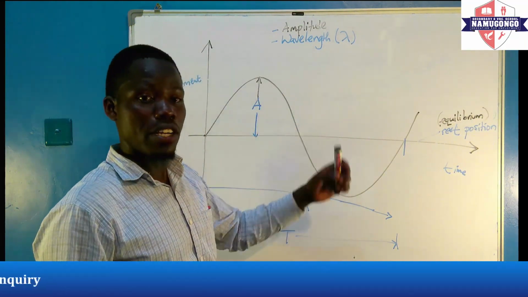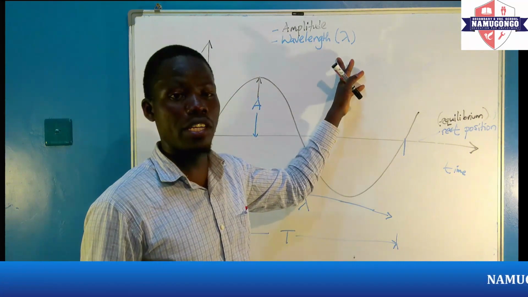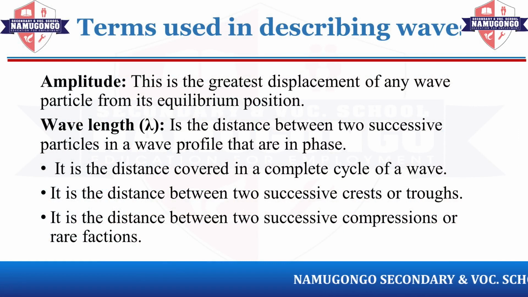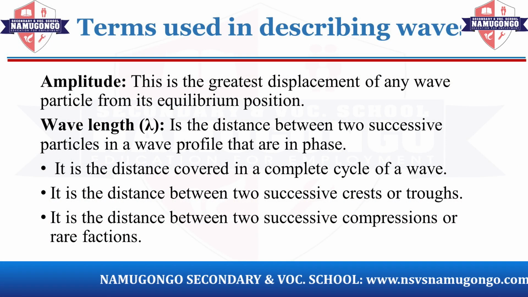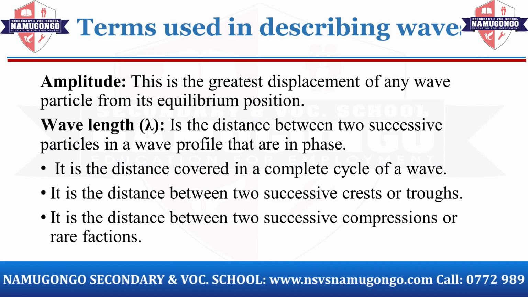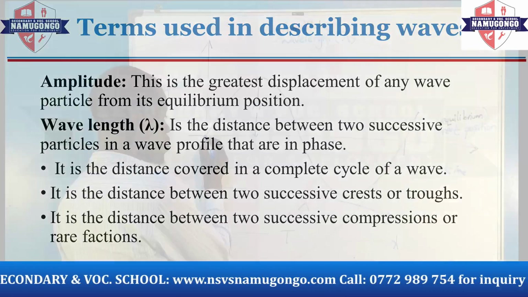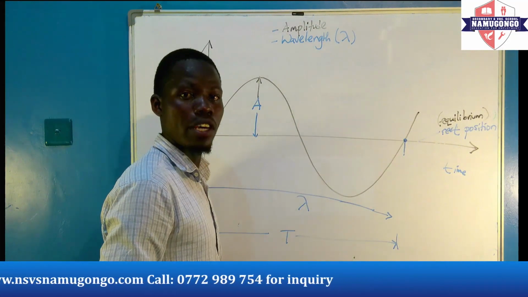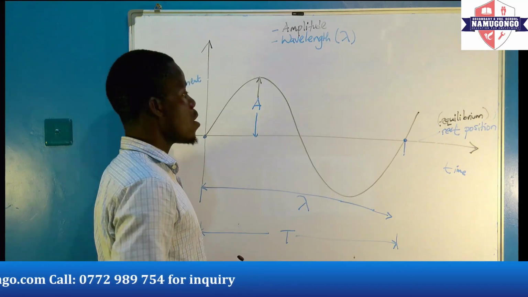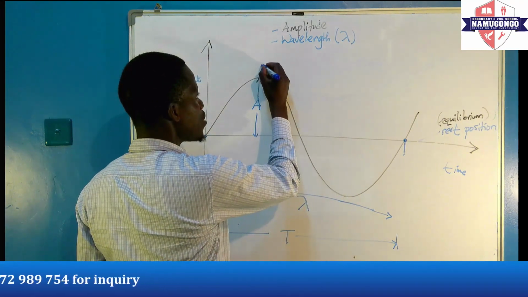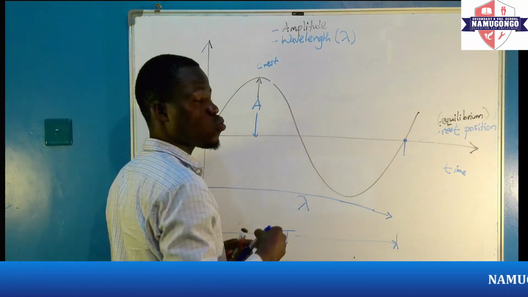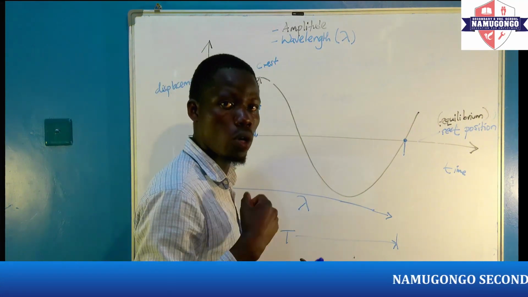The wavelength is the distance between two successive particles in a wave profile that are in phase. So if a wave particle started moving from here and it completed its first cycle from the rest position to a rest position, then that distance we are going to say is the wavelength. For another case, we can also define it in terms of the distance between two successive crests or troughs.